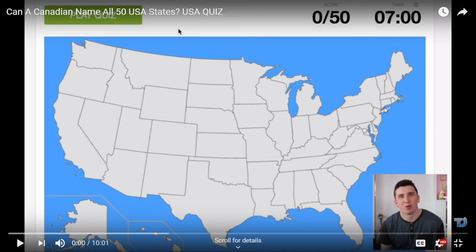So we have Massachusetts. This one is Massachusetts, where we can find the capital, Boston. This is the state where they held the Boston Tea Party in the old times.